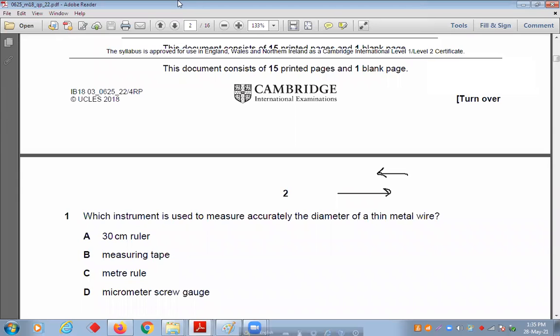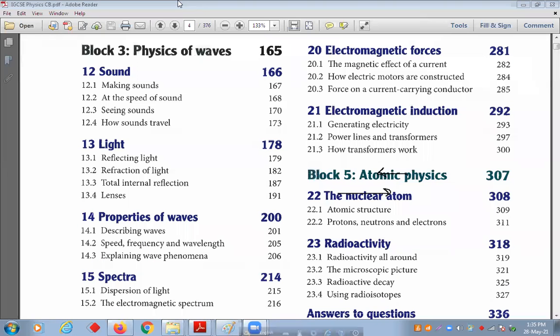Now come back to your book. So what portion are we running on? Chapter 2, no?